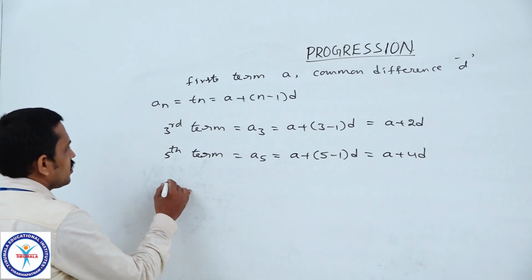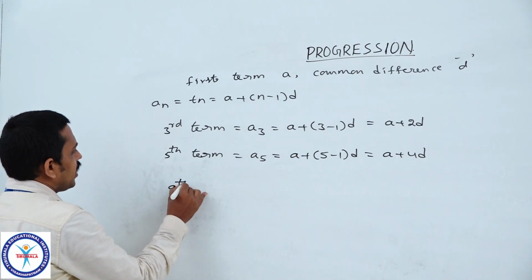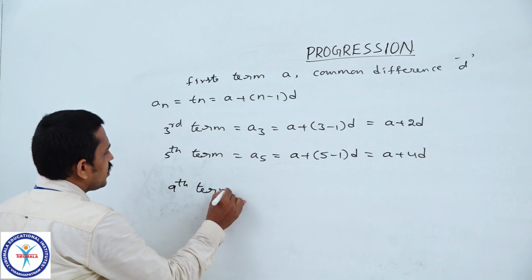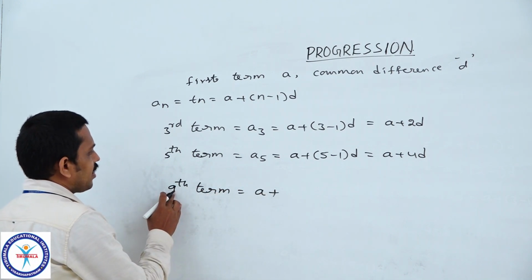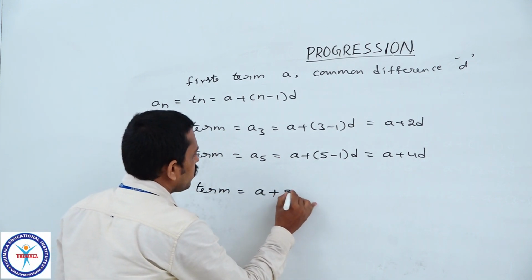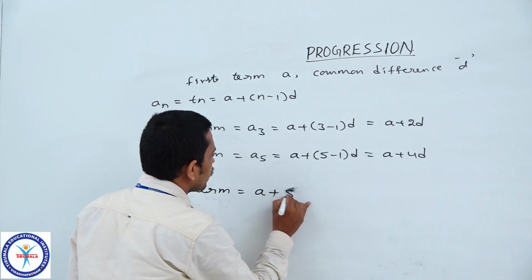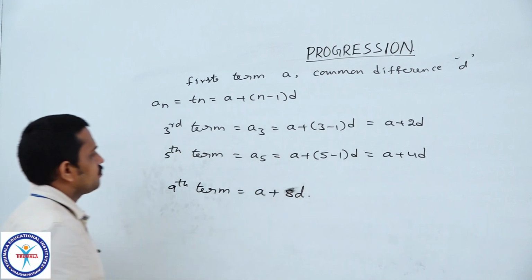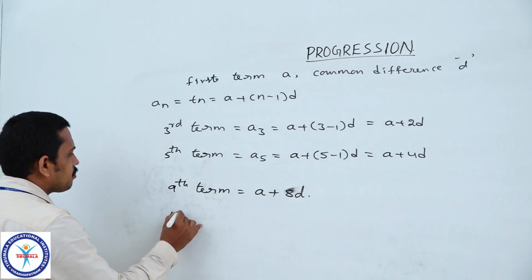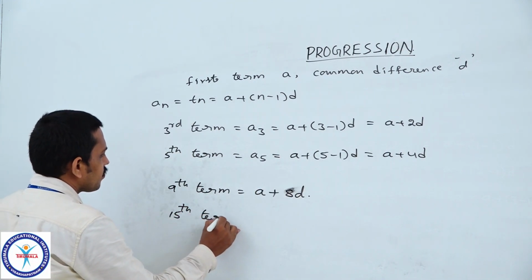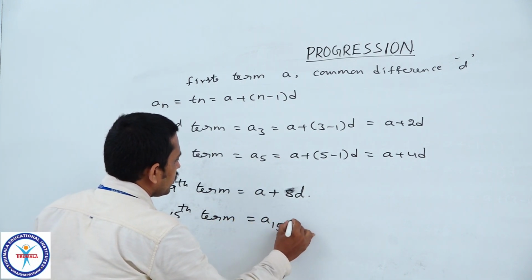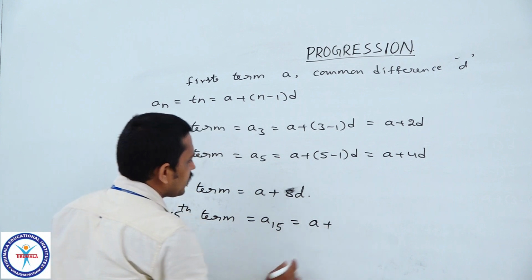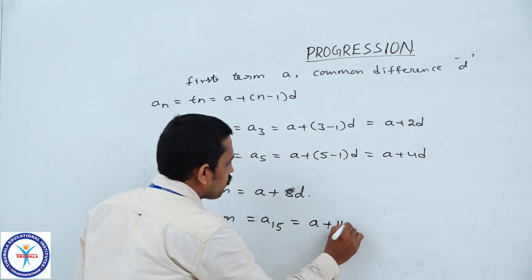Similarly, we can directly write the ninth term is equal to A plus, 1 less than 9, 8D. And what is the 15th term? The 15th term A15 is equal to A plus 1 less than 15, meaning 14D.